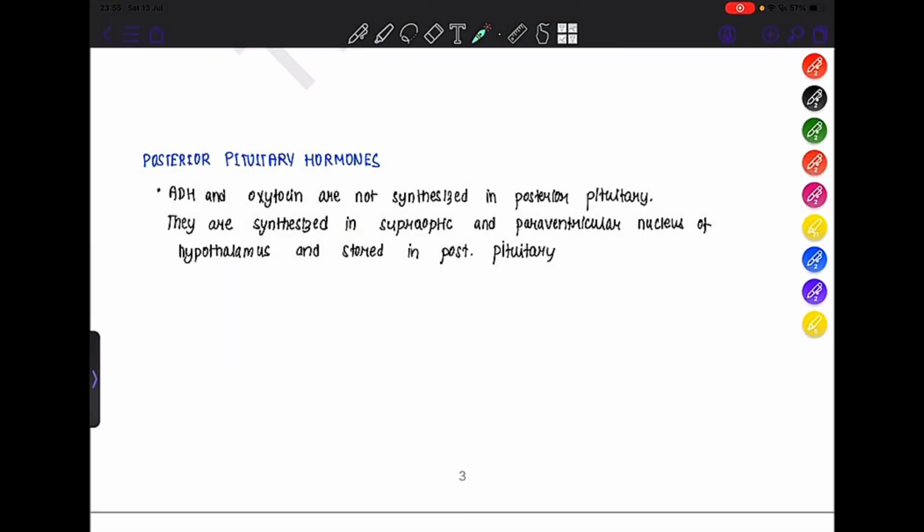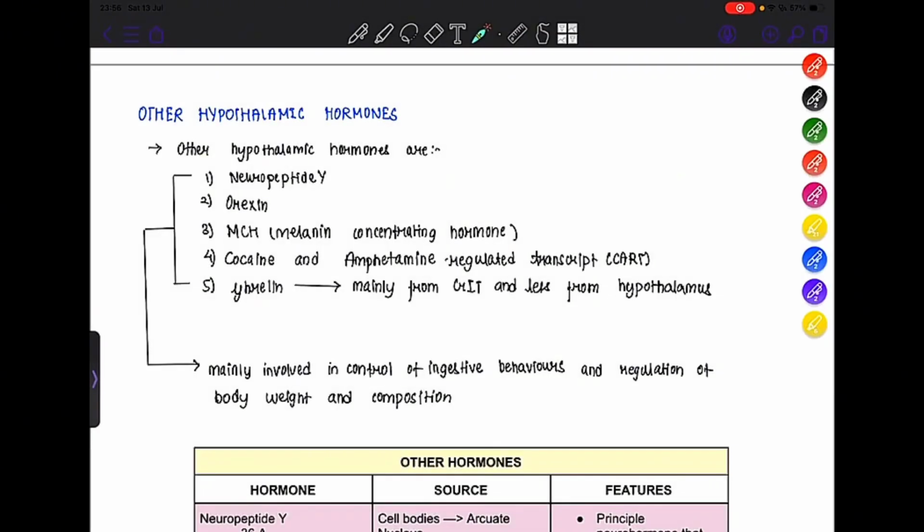Now coming to the posterior pituitary hormones. ADH and oxytocin are not synthesized in the posterior pituitary. They are synthesized in the supraoptic and paraventricular nucleus of the hypothalamus and then stored in the posterior pituitary. Now coming to the other hypothalamic hormones. These are neuropeptide Y, orexin, MCH, which is the melanin concentrating hormone, cocaine and amphetamine regulated transcript, CART, and ghrelin.